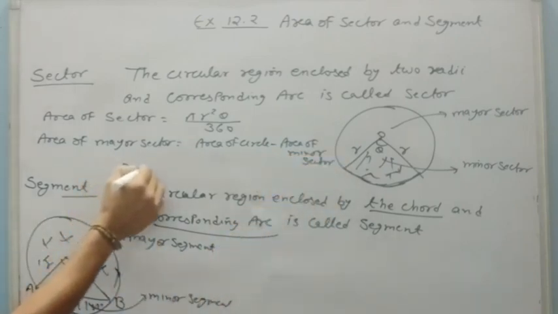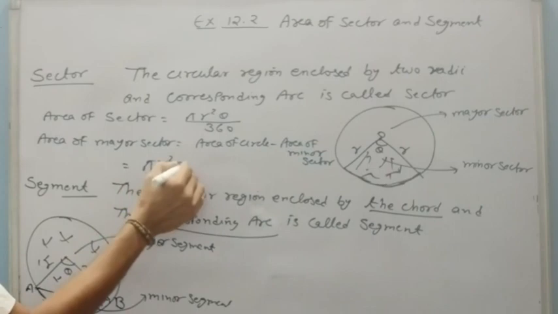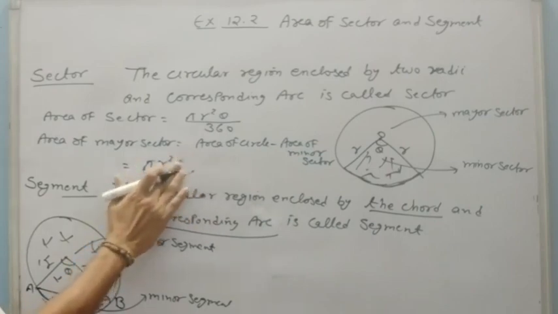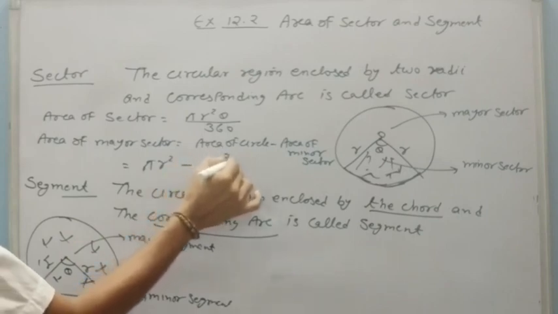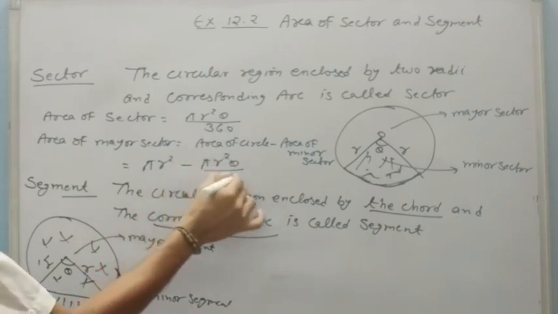It means it will be pi r square minus pi r square theta upon 360.